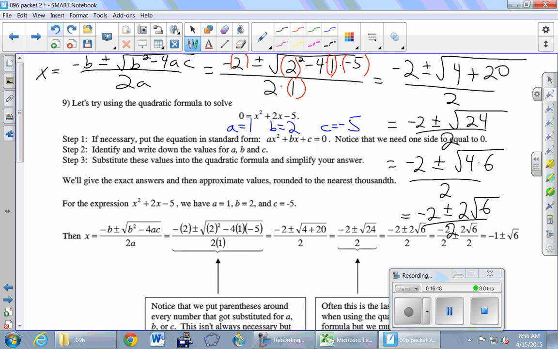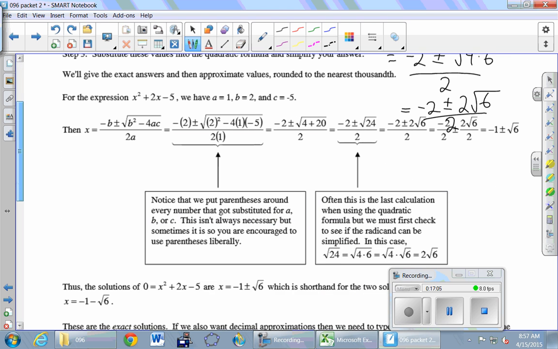Okay, and then again, it looks like I'm ready to cancel some 2's, but what was my recommendation 2 weeks ago before we cancel anything? Remember the next step? Is to separate. We want 2 fractions. We can cancel when we have individual fractions. So we separate this guy. It becomes -2 over 2 plus or minus 2 root 6 over 2. See it? That single 2 downstairs goes underneath both numerators. And now that we have individual fractions, we are ready to cancel.